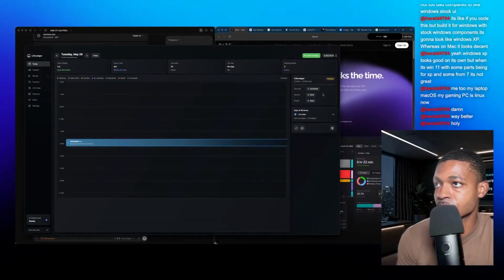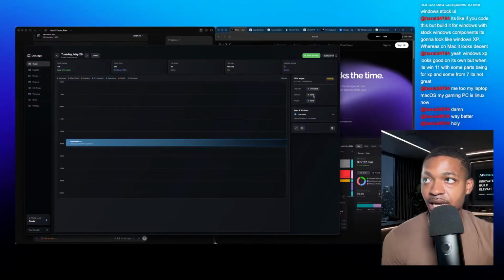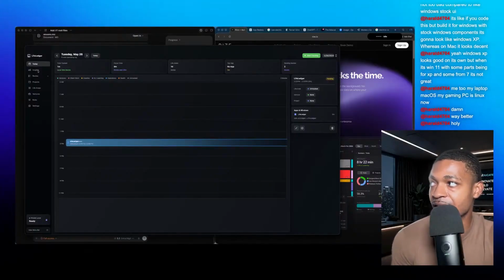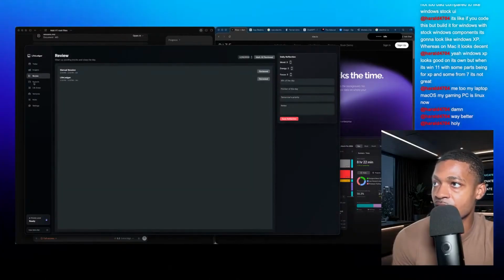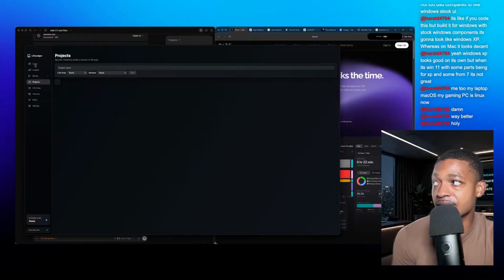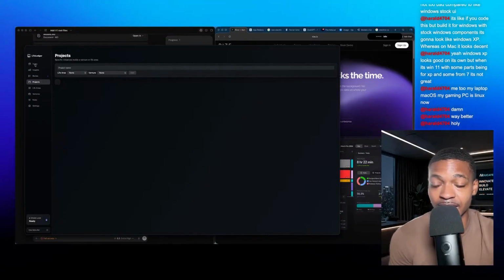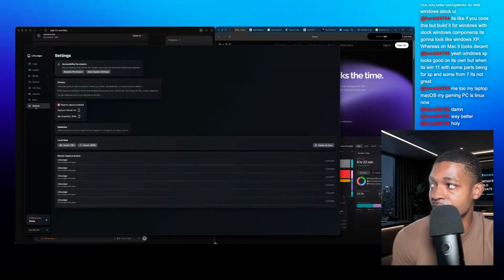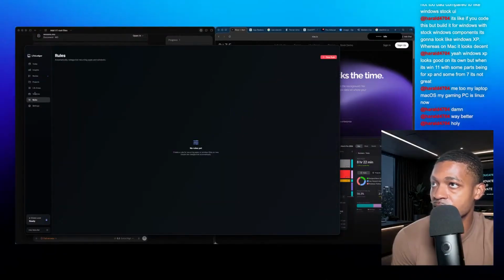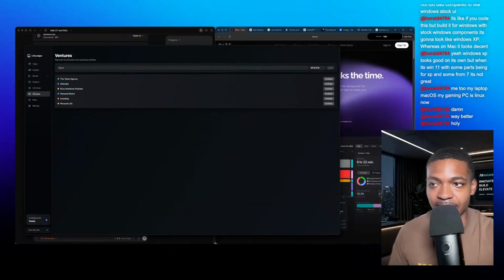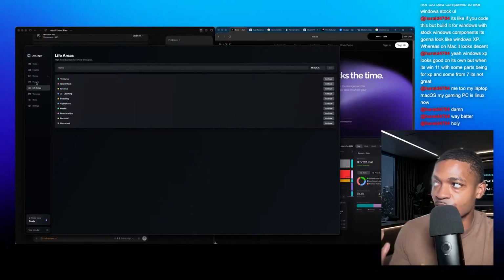So yeah, functionality needs to be fixed, but as far as the front end UI and at least the time tracking functionality, it's much better. If I'm being honest, much better. And it still kind of has that Tauri macOS look, but it just has a UI around it now.